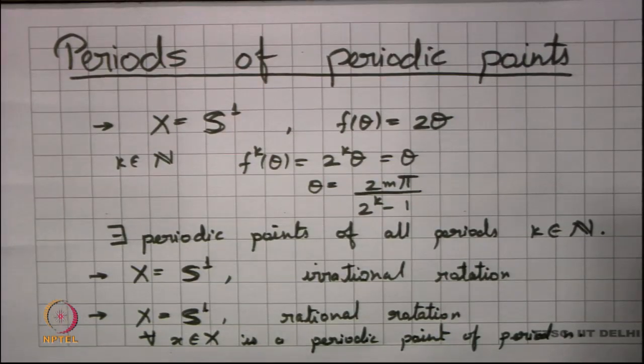We have a fixed n here, we do not have any other periodic points, we just have one particular period here, that is n, and all points happen to be periodic with period n.